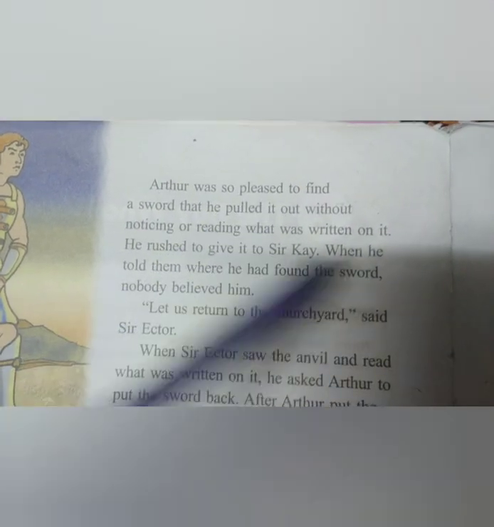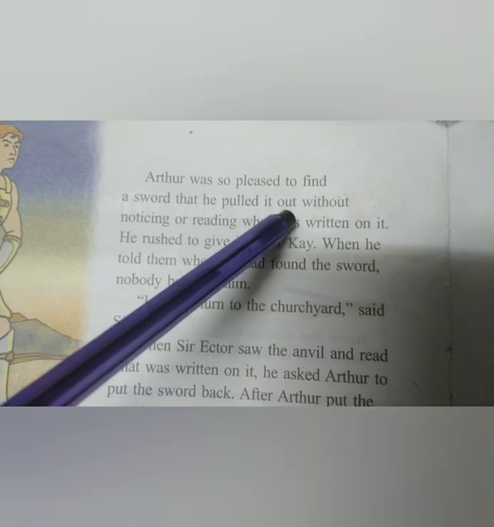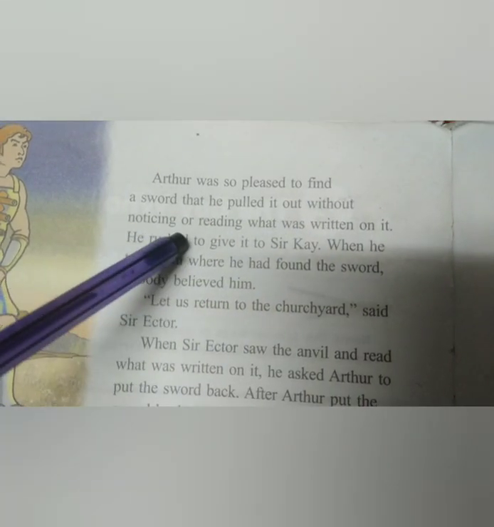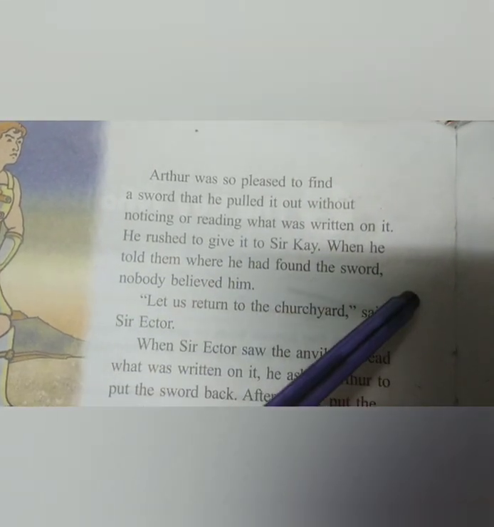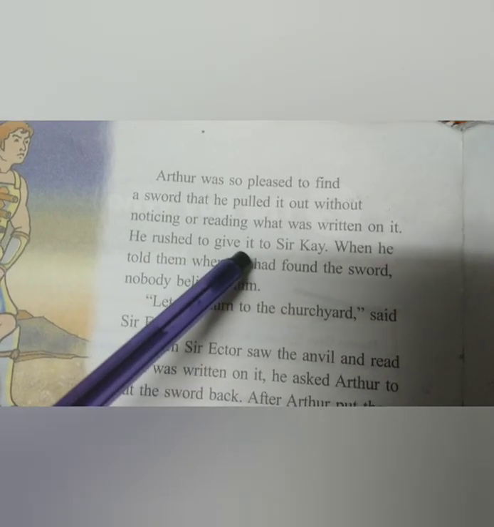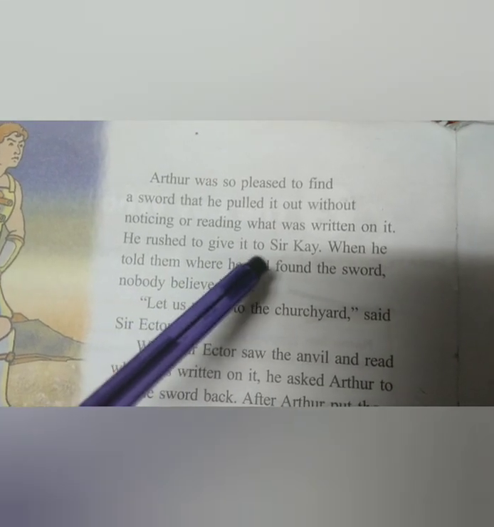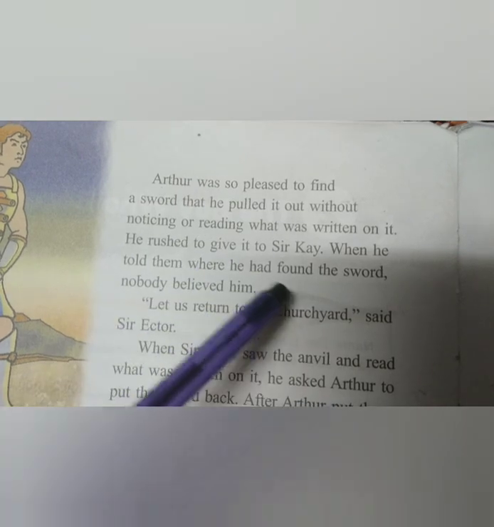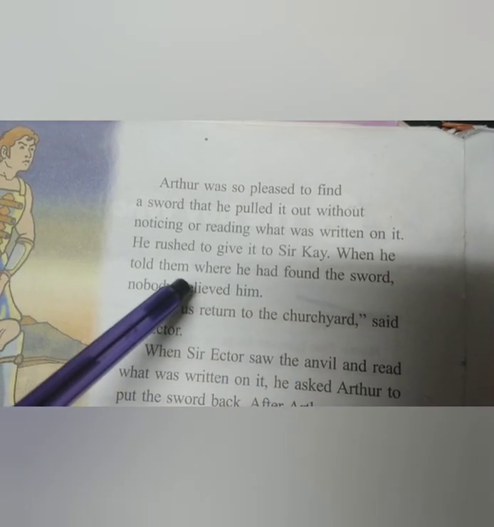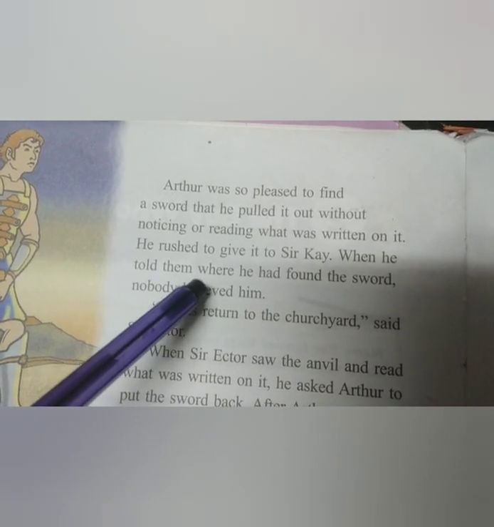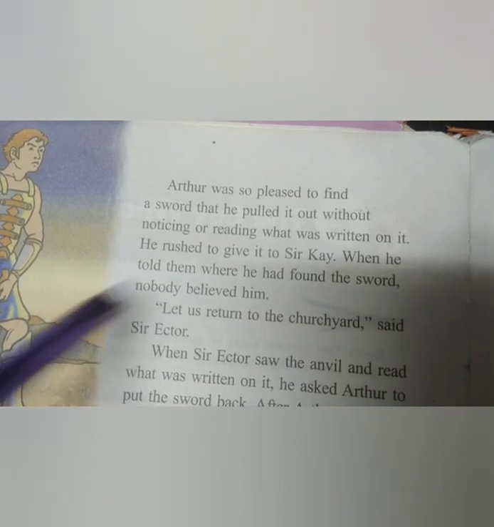Arthur was so pleased to find a sword that he pulled it out without noticing or reading what was written on it. He did not read what was written on the stone.